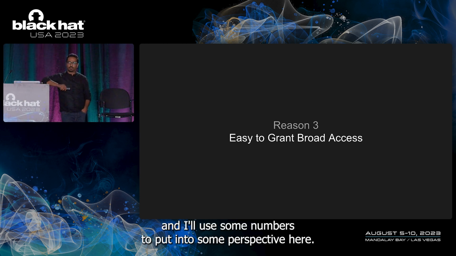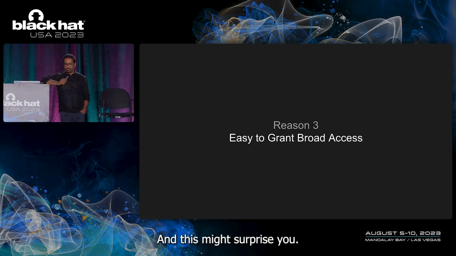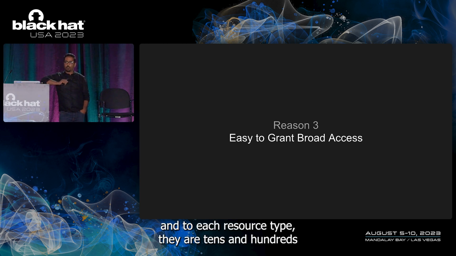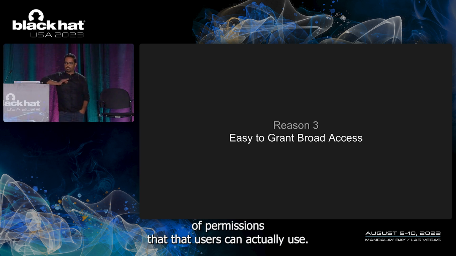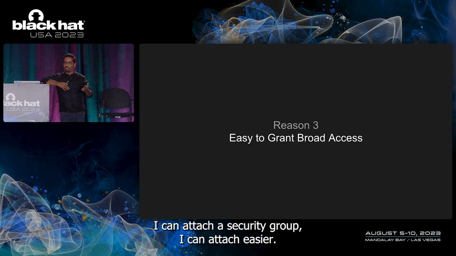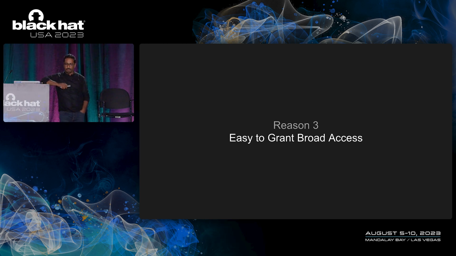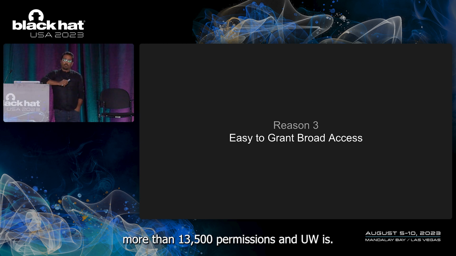And I'll use some numbers to put into some perspective here, and this might surprise you. Do you guys know AWS has over 350 resource types? And to each resource type, there are tens and hundreds of permissions that users can actually use. For example, on S3, I have a put object, get object. Similarly, for EC2 instances, I can attach a security group, I can attach an ACL. So there are different types of permissions or actions a user can perform on a resource type. And in total, there are more than 13,500 permissions in AWS.